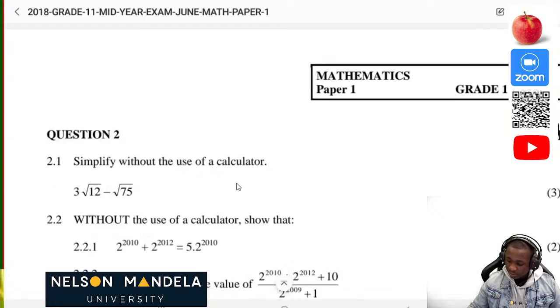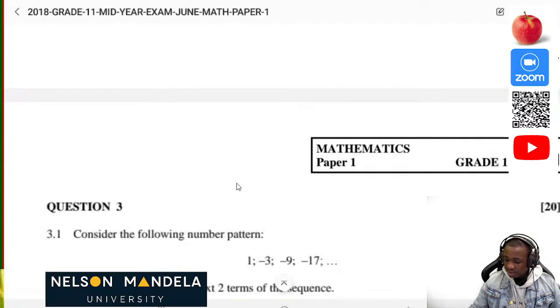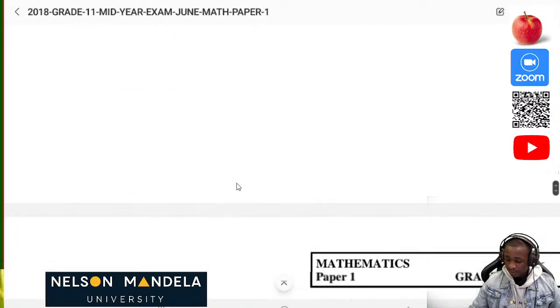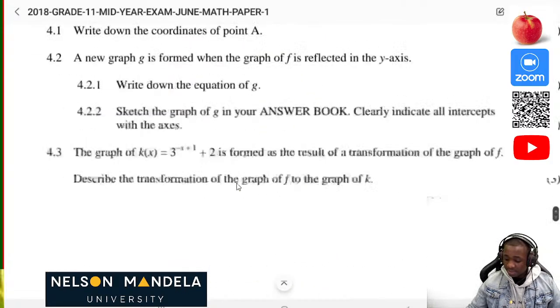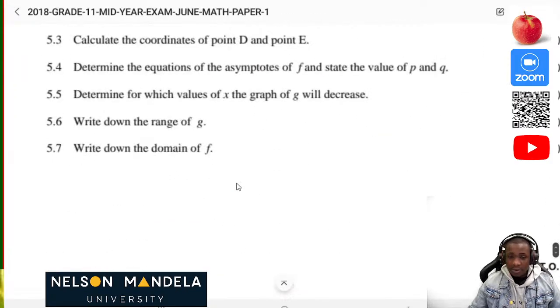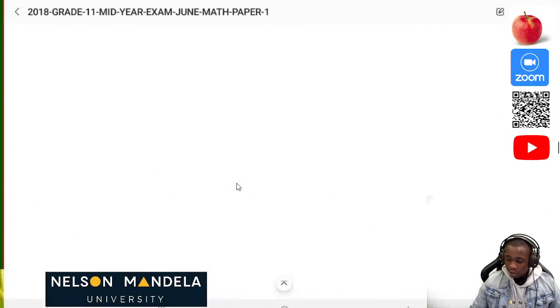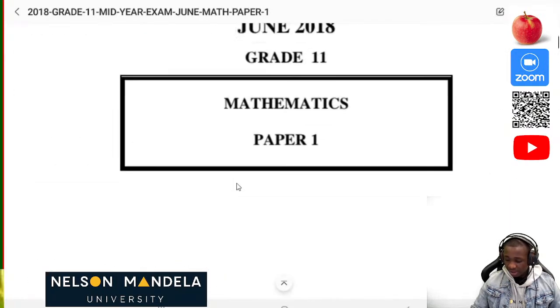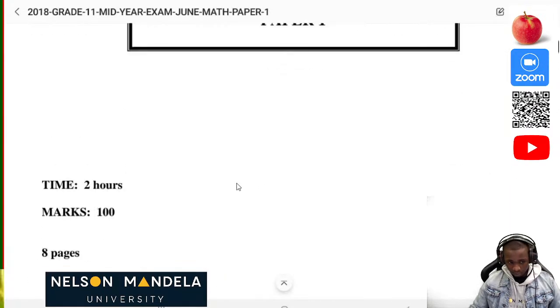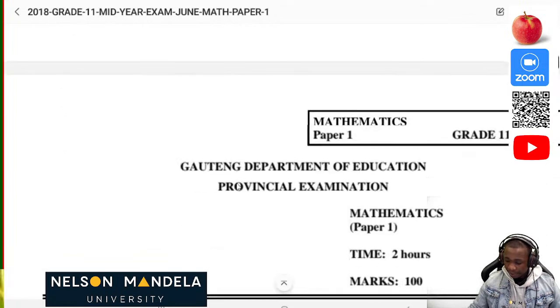This is the question paper, and as you can see, it comprises 6 questions. We'll try to do as much as we can and enjoy it together. The idea is for you to understand and have the background of what to expect when you are writing your exam on maths paper 1.